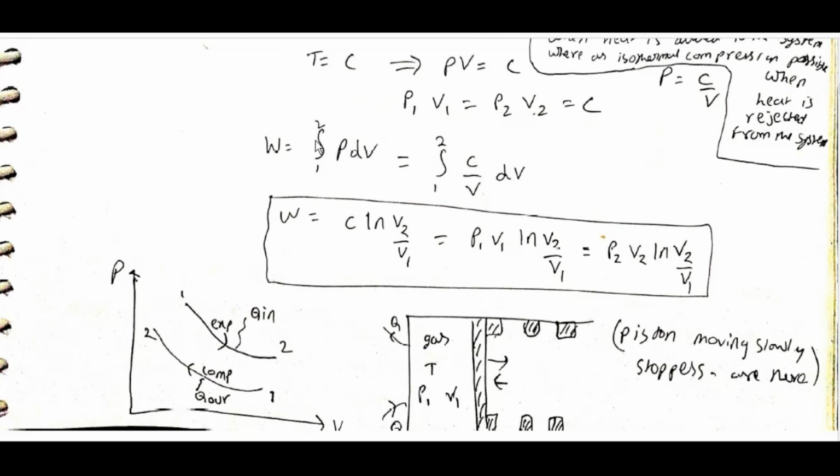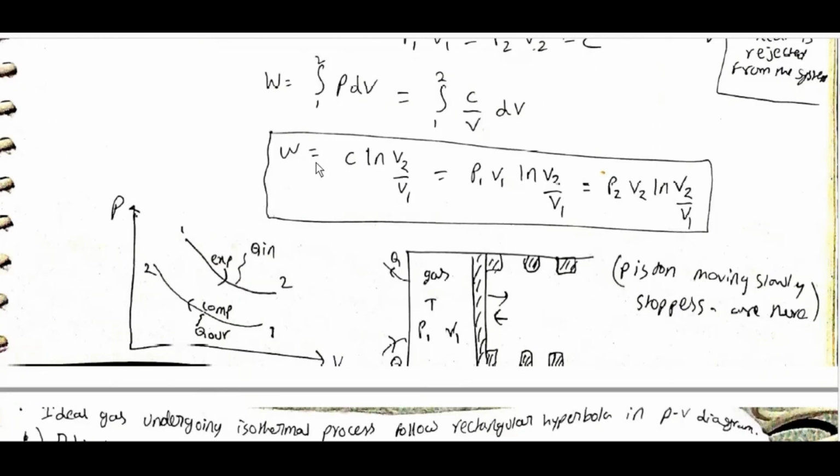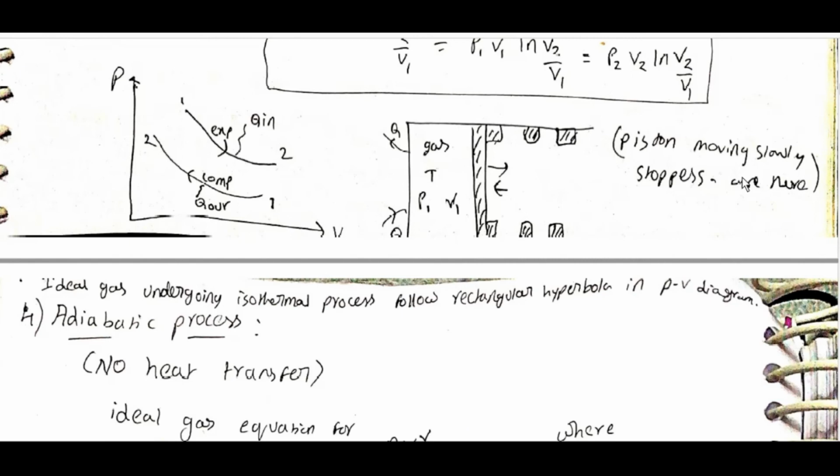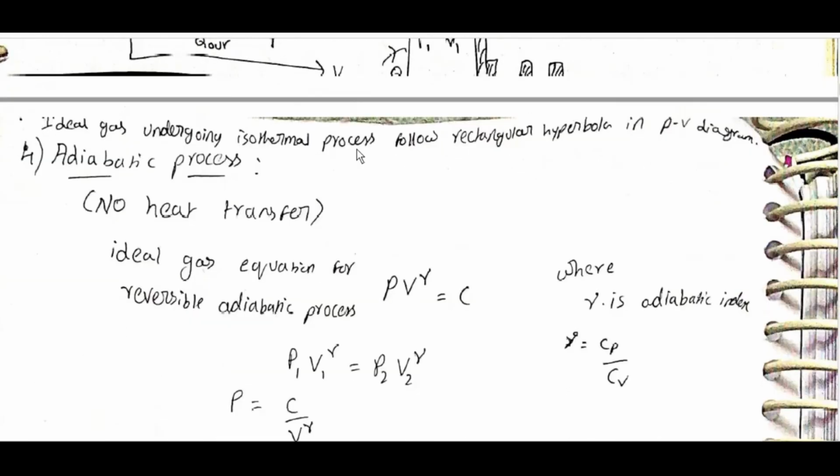W = integral from 1 to 2 of PdV = integral from 1 to 2 of (C/V) dV. W = C ln(V2/V1) = P1V1 ln(V2/V1) = P2V2 ln(V2/V1). 1 to 2 compression, Q out; 1 to 2 expansion, Q in. The piston moves slowly, and stoppers are there. An ideal gas undergoing an isothermal process follows a rectangular hyperbola in the PV diagram.